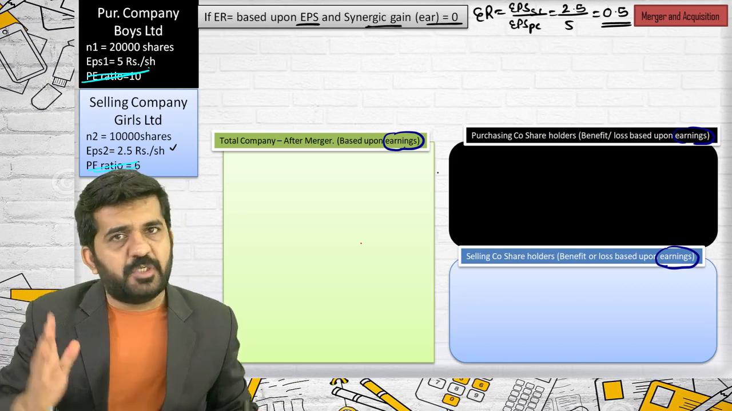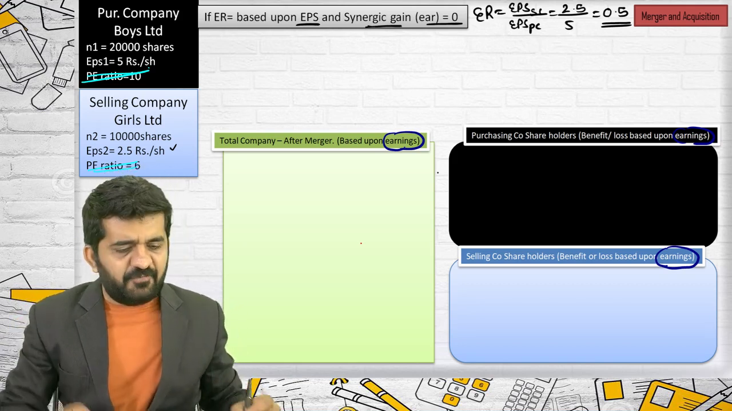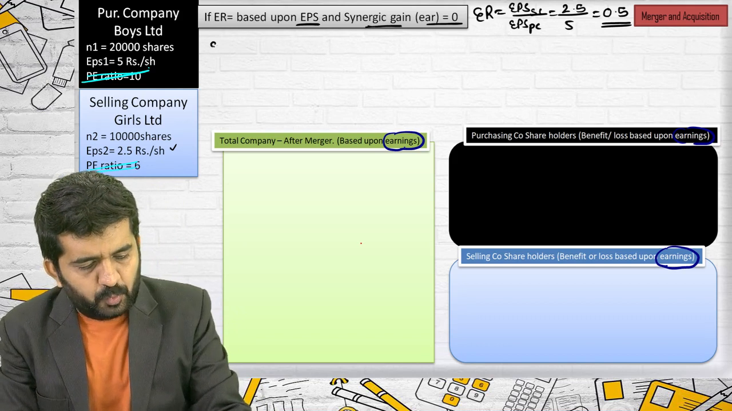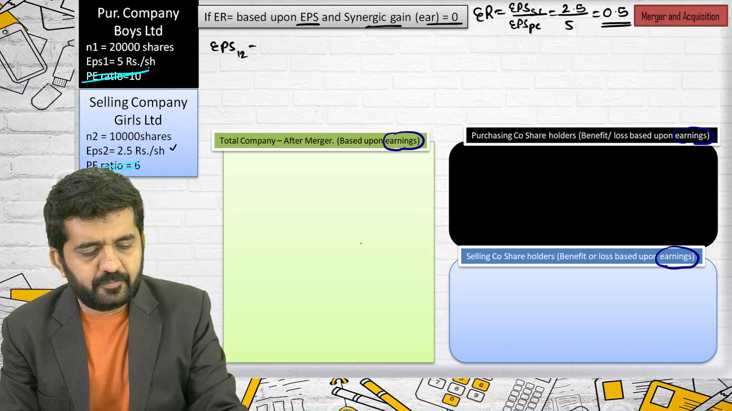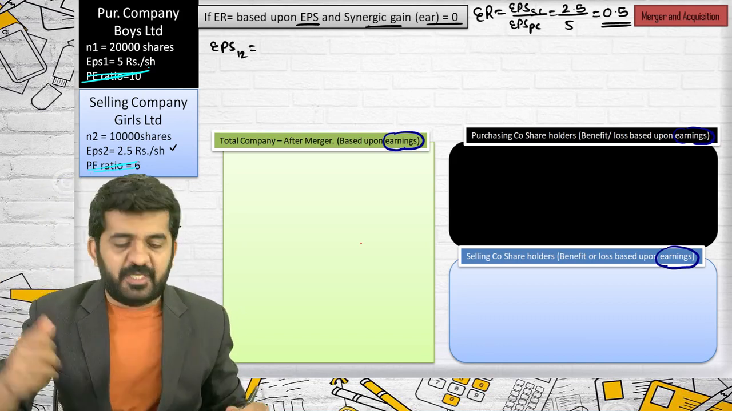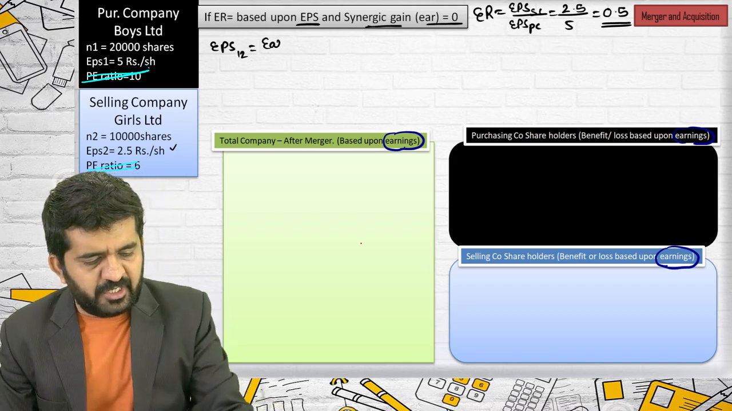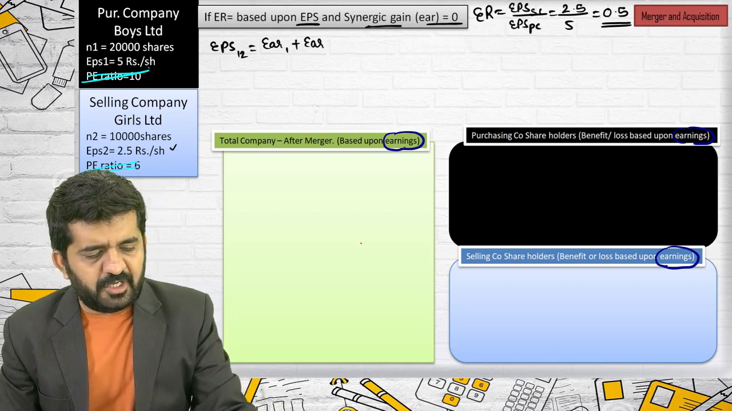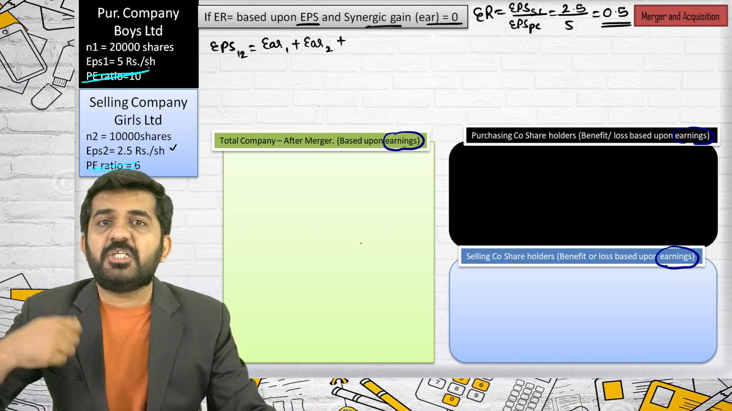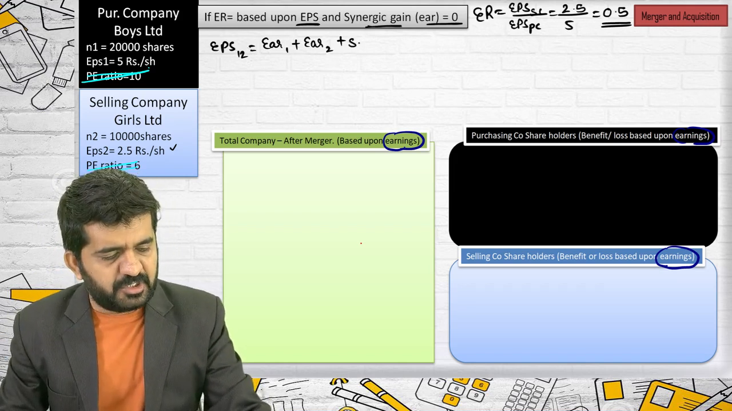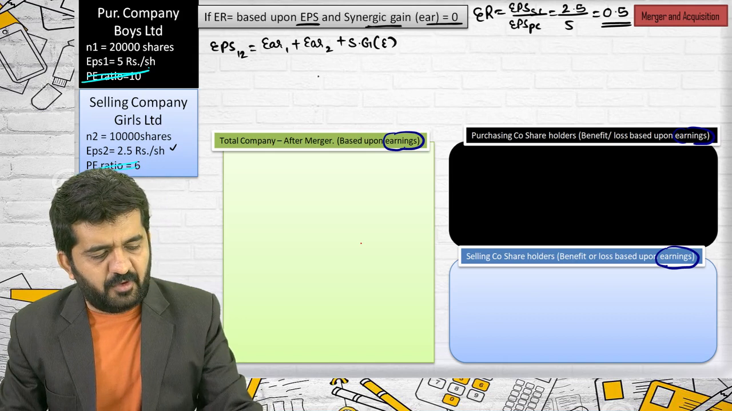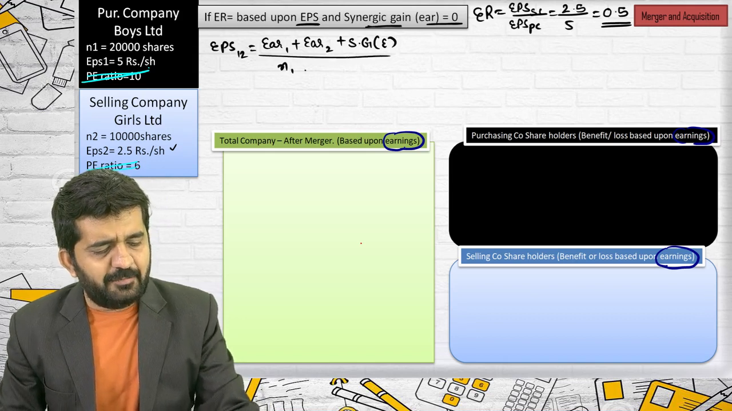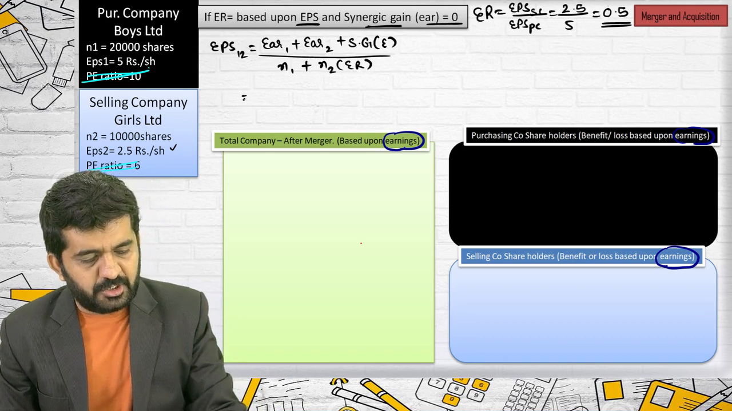EPS 1, EPS 2 is available to me. I am directly finding out EPS 12. Now how to find out EPS 12? I'll tell you. It is earnings of 1 plus earnings of 2 plus additional earnings or benefit because of merger, that is synergic gain in form of earnings, divided by N1 plus N2 into exchange ratio.